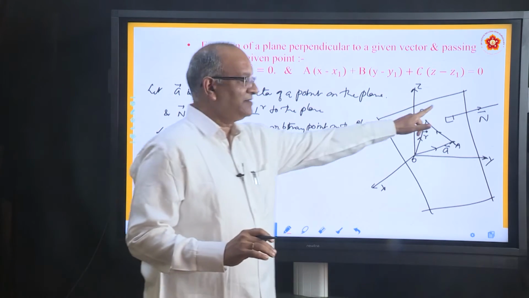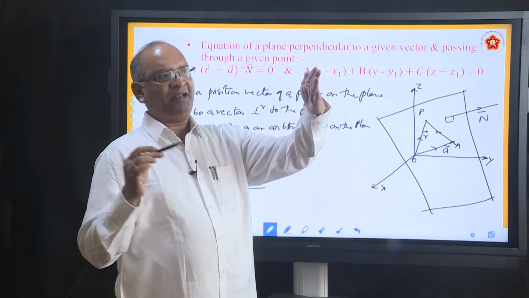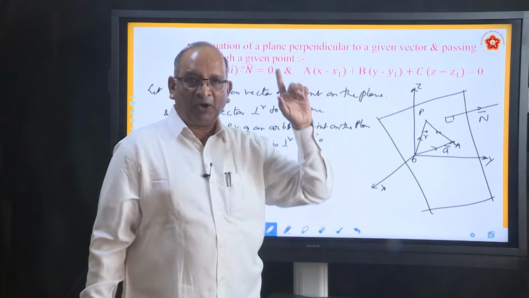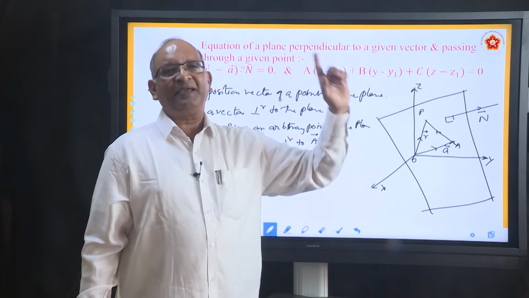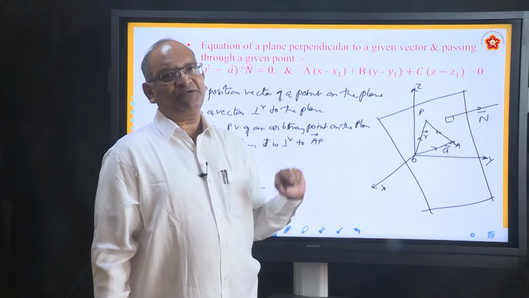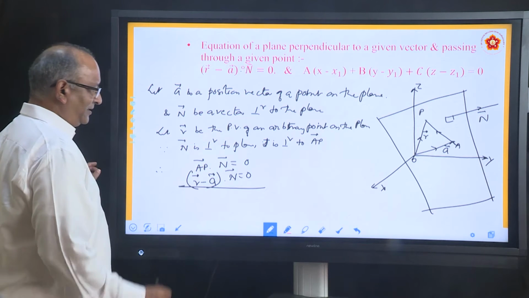What is N here? N is a vector which is perpendicular to the plane. If this is a plane, this is a vector perpendicular to it. What is A? A is a point on the plane. What is P? P is an arbitrary point on the plane. Convert this into Cartesian form. How do you convert into Cartesian form?